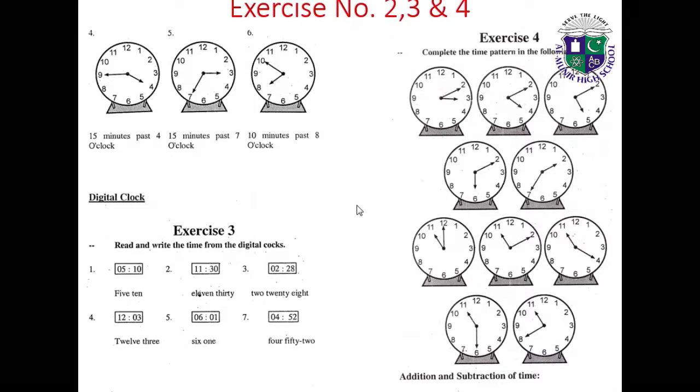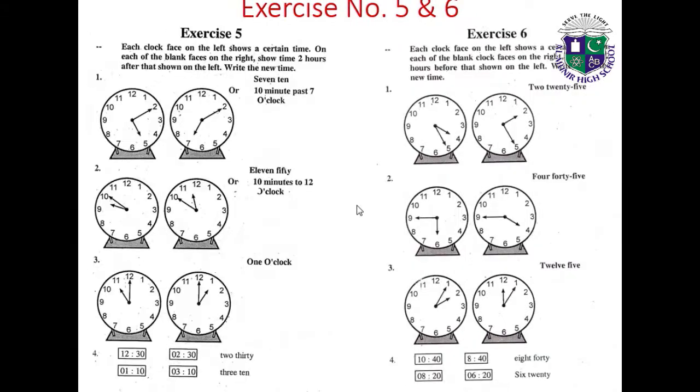Okay. Exercise 4, complete the time pattern in the following clocks: 3:10, 4:10, 5:10, 6:10, 7:10. Then 11 o'clock, 11:10 AM, 11:04, 11:20, 11:30 and 11:40.